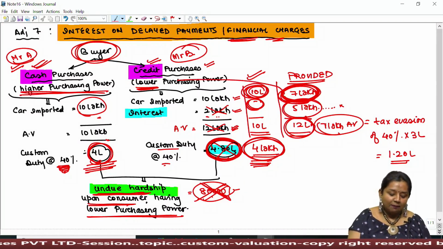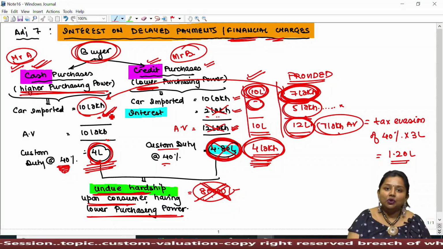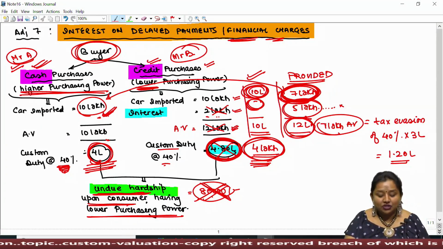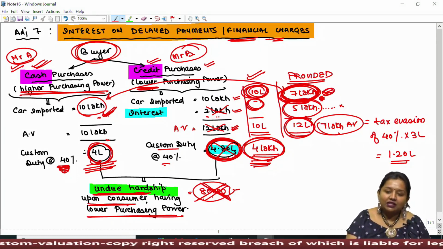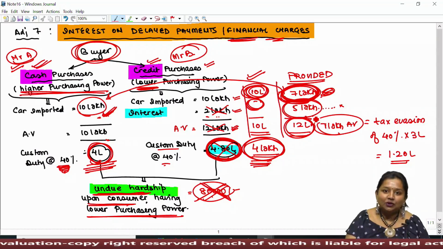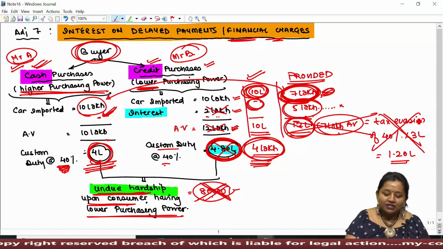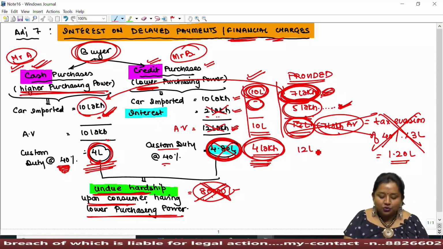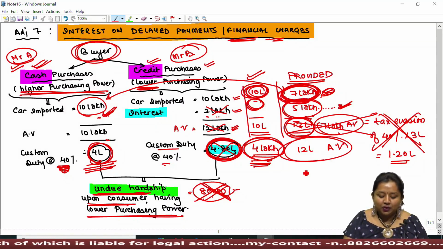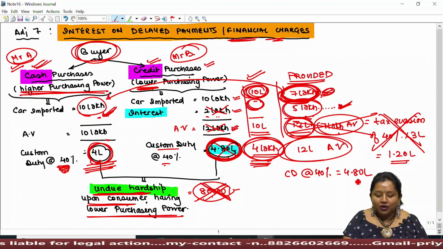this we can easily compare with cash purchases. The car purchased in cash will amount to 10 lakh, whereas the car purchased under installment would amount to 7 lakh. Then obviously it won't be possible. It is obviously sure that the remaining balance of the price must have been included in the element of interest. Therefore, in such a case, in order to avoid such evasion, the lawmaker says that I shall include the amount of interest in the assessable value, which would make your assessable value rupees 12 lakh, upon which custom duty shall be paid at the rate of 40%, for rupees 4,80,000.